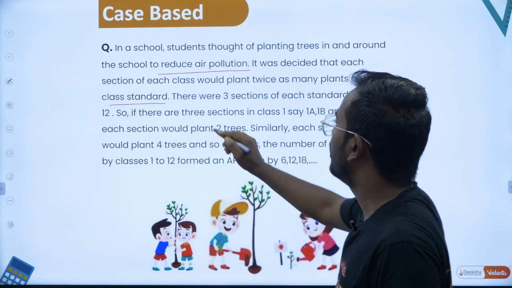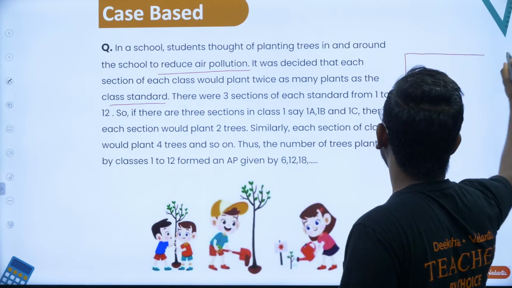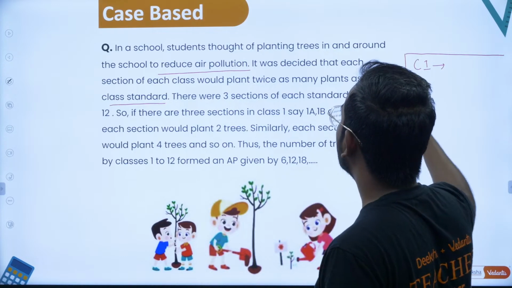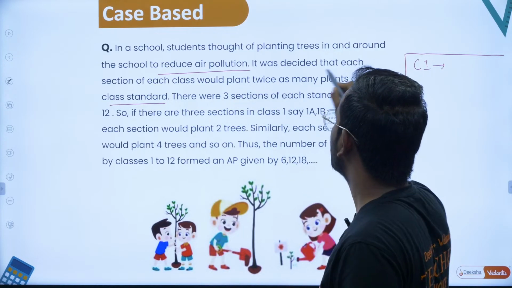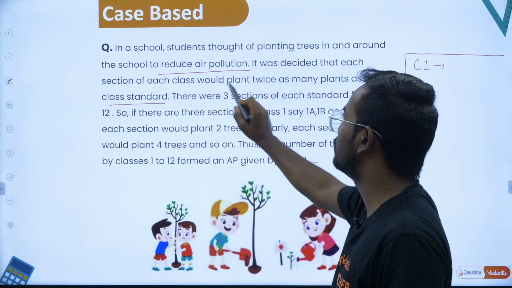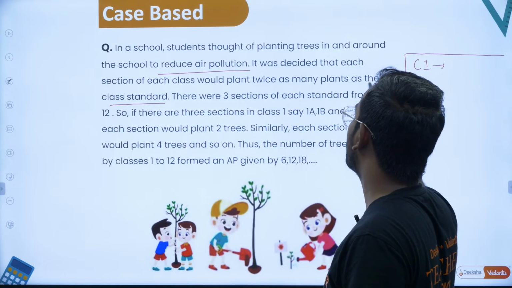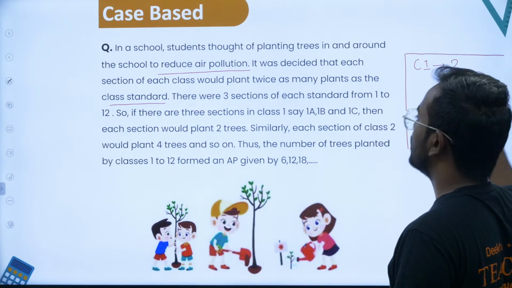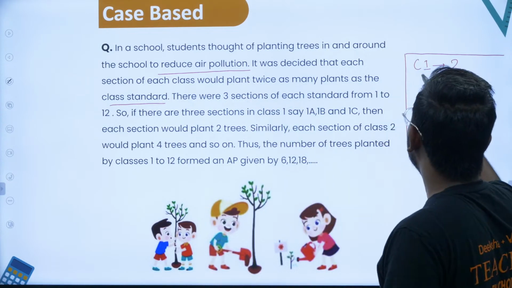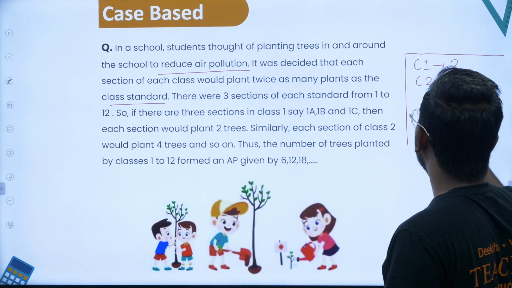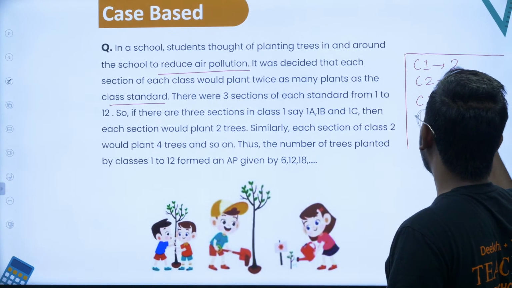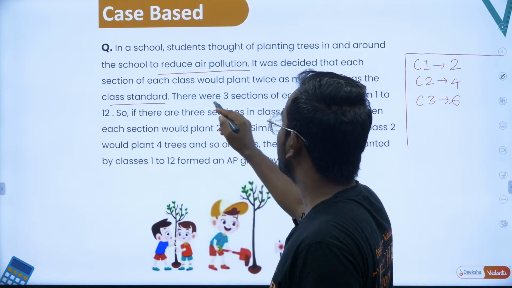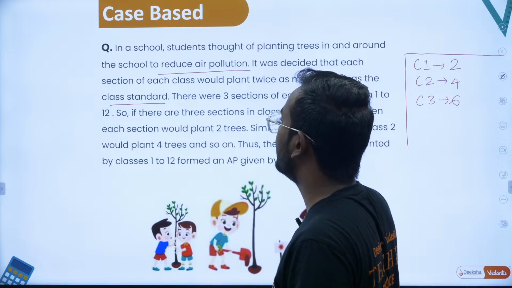First class. So in this case, what happens? Class 1 should plant how many trees? It was decided that each section of each class would plant twice as many plants as the class standard. That is, first class will plant 2, that is twice 1. For the second class it is 4. For the third class it is 6. So there were 3 sections of each standard from 1 to 12th.